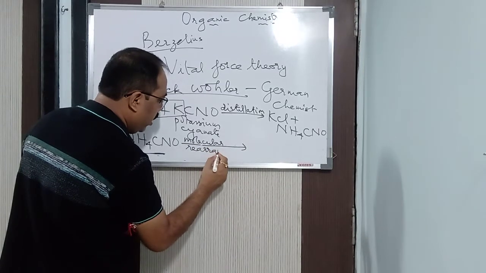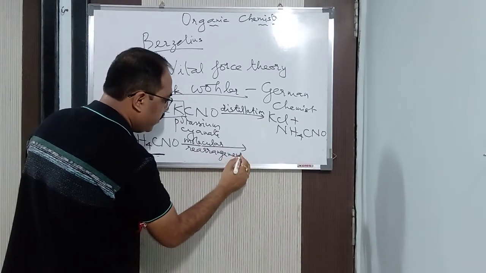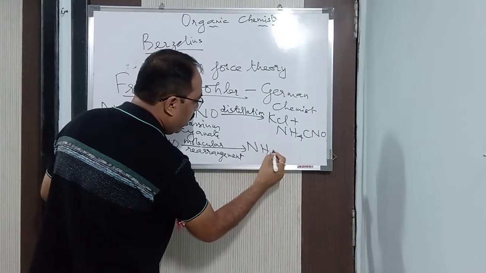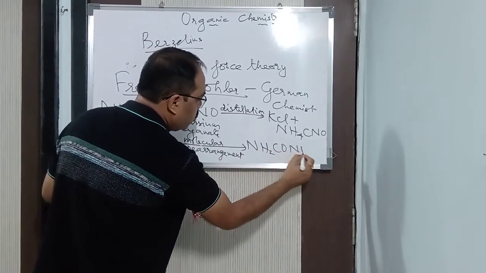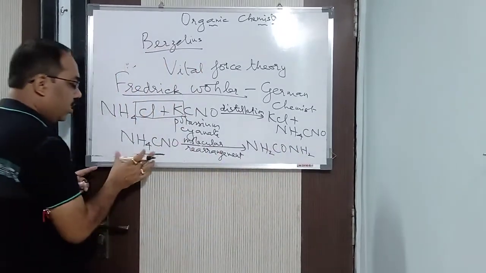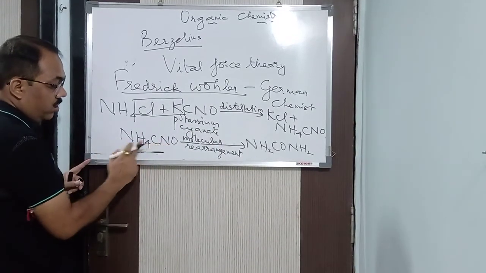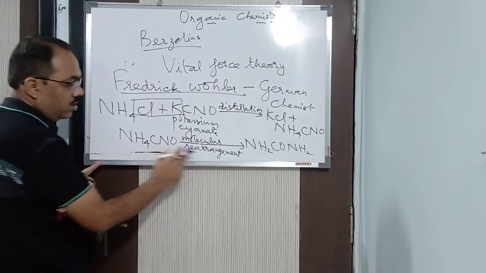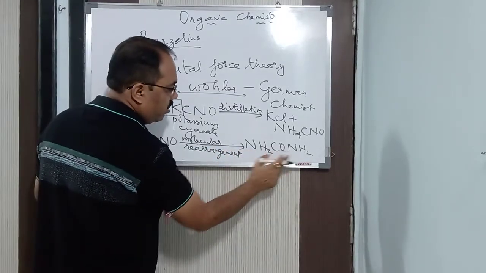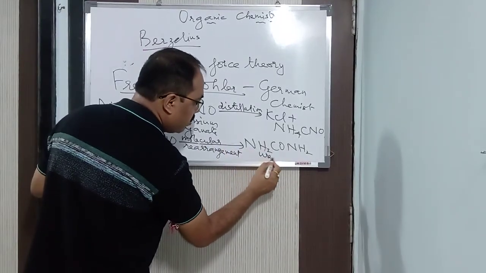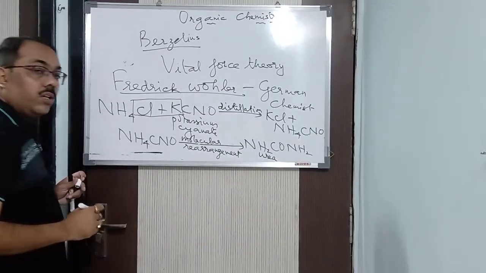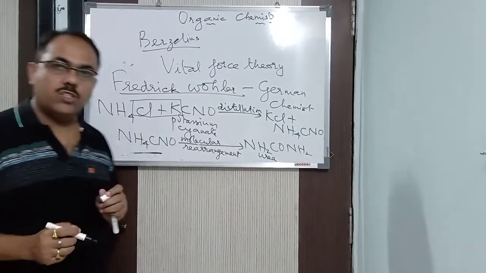Molecular rearrangement to give urea, NH2CONH2. You can see the molecular formula is the same. Here, how many nitrogen? 2 nitrogen, 4 hydrogen, 1 carbon, 1 oxygen. Here also 2 nitrogen, 4 hydrogen, 1 carbon, 1 oxygen. So what is this? This is urea, NH2CONH2.